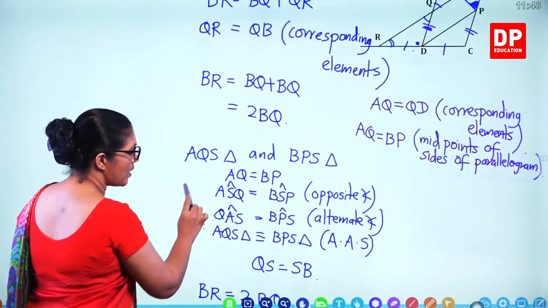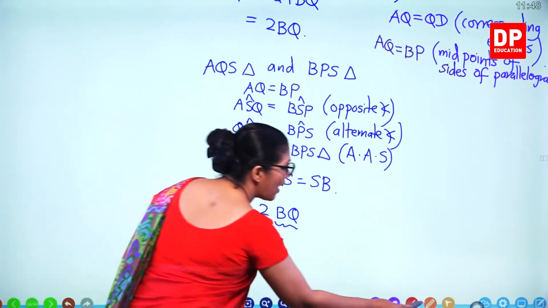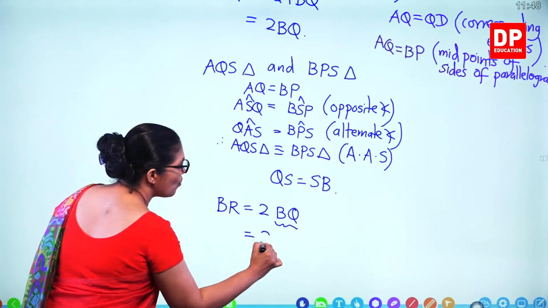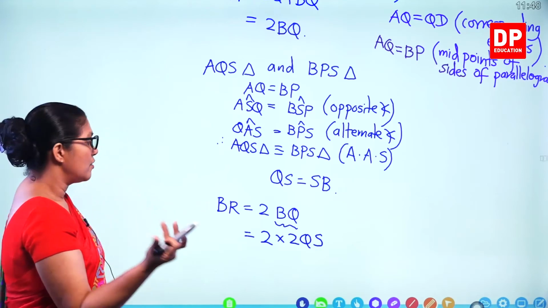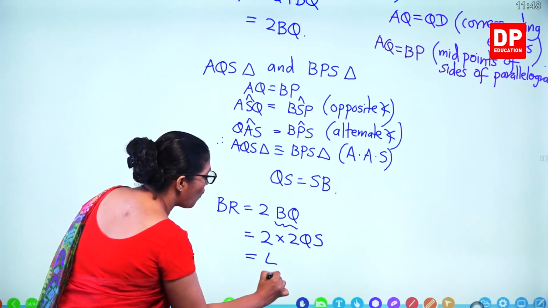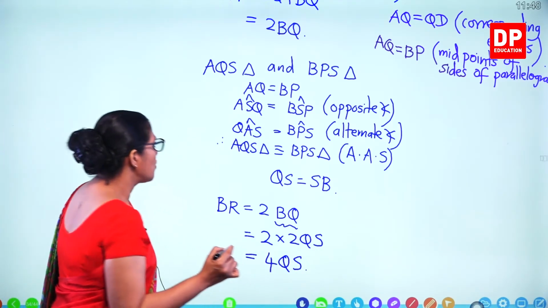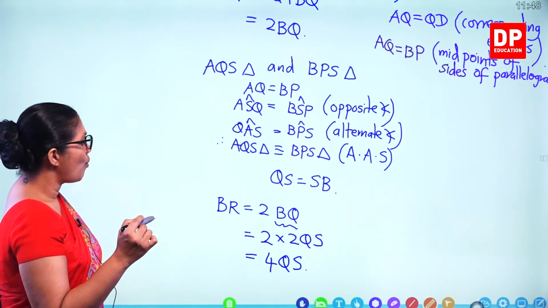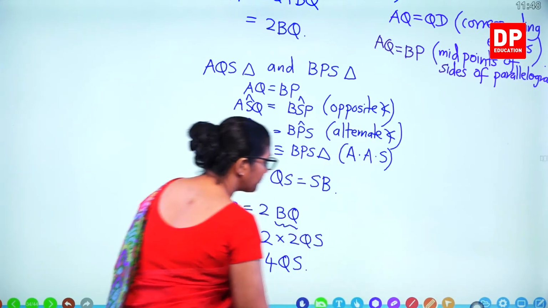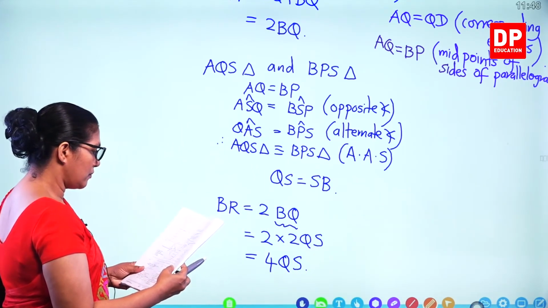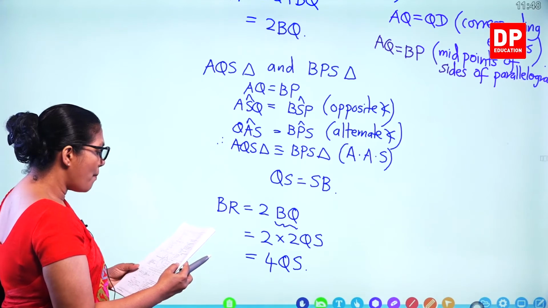So you need QS. Instead of BQ, I can write 2QS because double of that. So 2 times 2, 4QS. So BR equals 4QS. So how many marks for that? You are getting 4 marks.